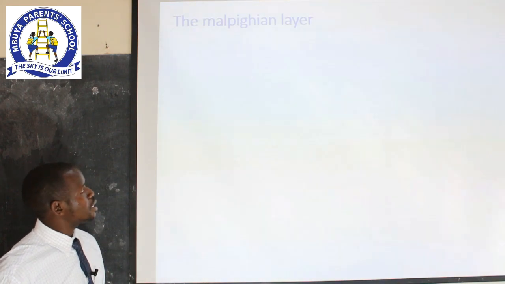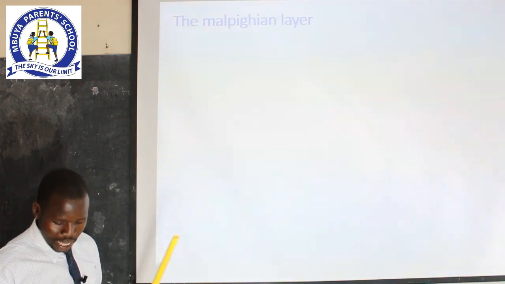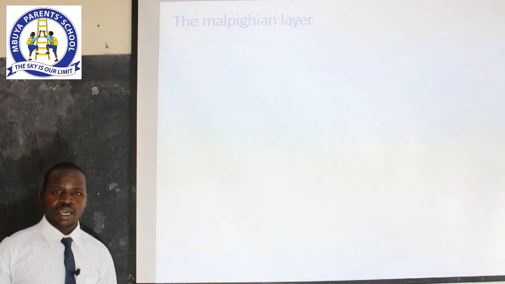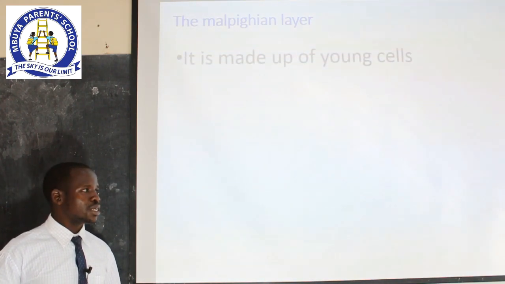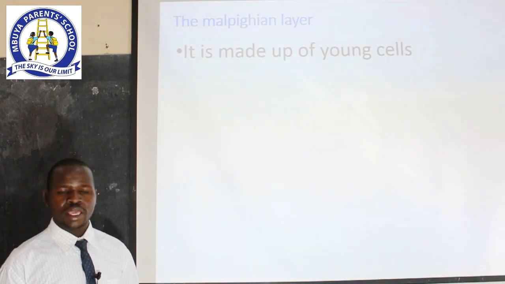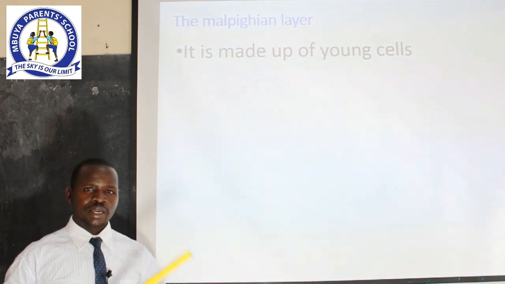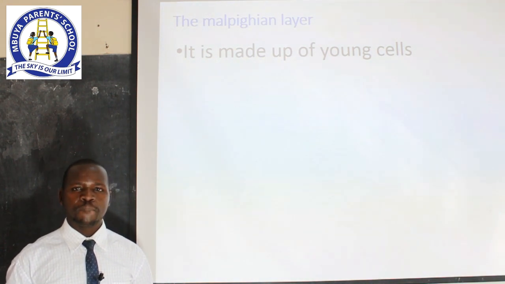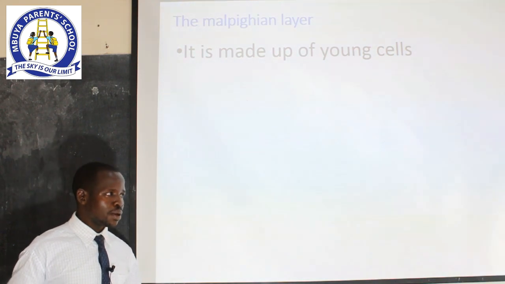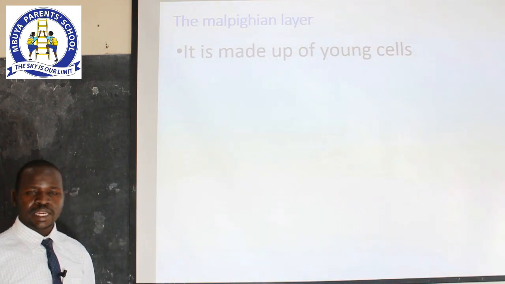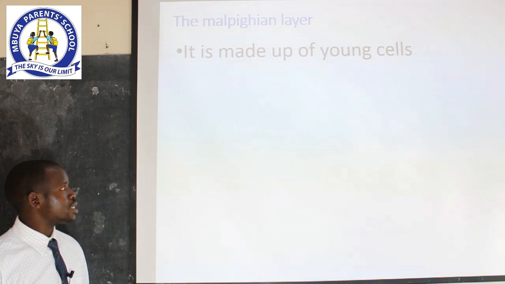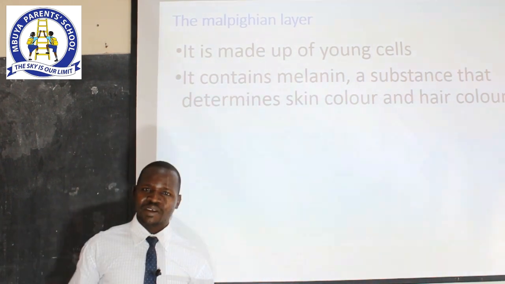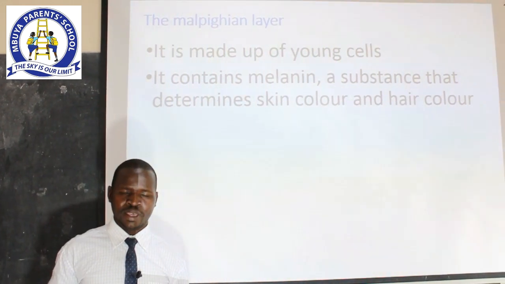And what about the last layer of the epidermis? That is the Malpighian layer. The Malpighian layer contains young living cells, and these young living cells later form the new epidermis. So the granular layer develops from the Malpighian layer and also makes the new conified layer after the cells have died. Not only that, the Malpighian layer seems to be one of the most important layers of the epidermis.